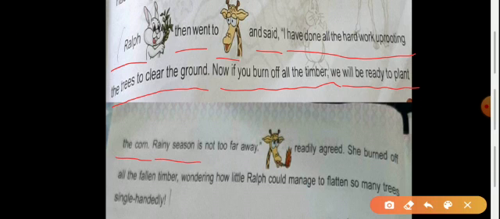Rainy season is not too far away. Giraffe readily agreed. She burned off all the fallen timber, wondering how little Ralph could manage to flatten so many trees single handedly.